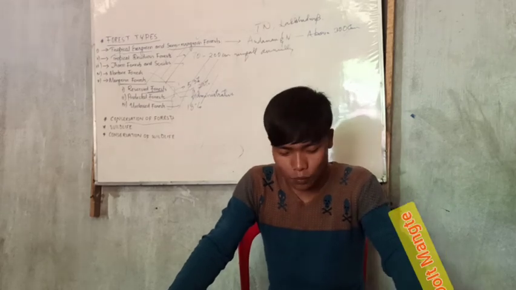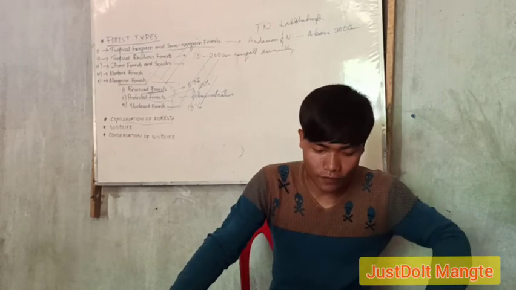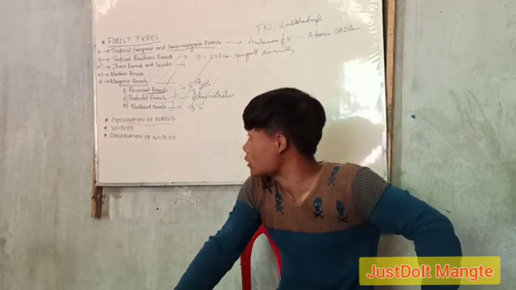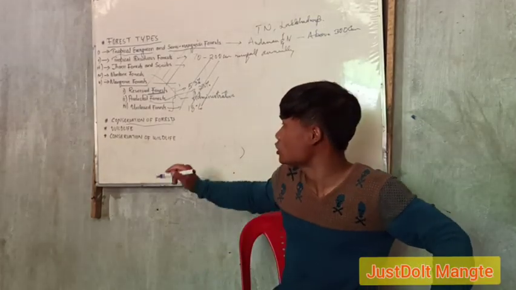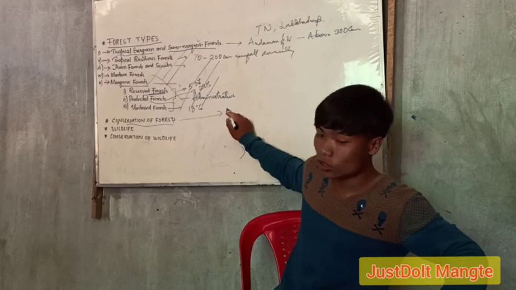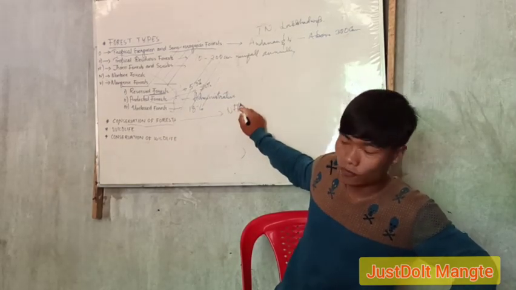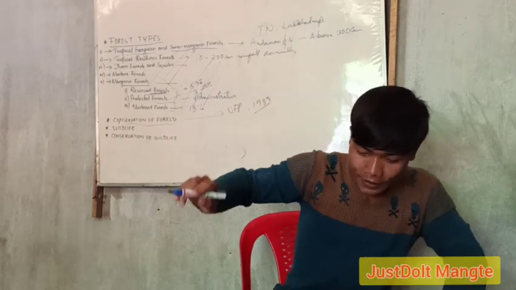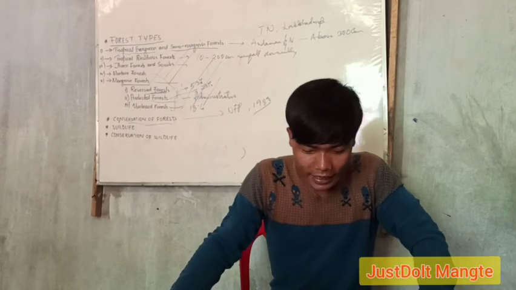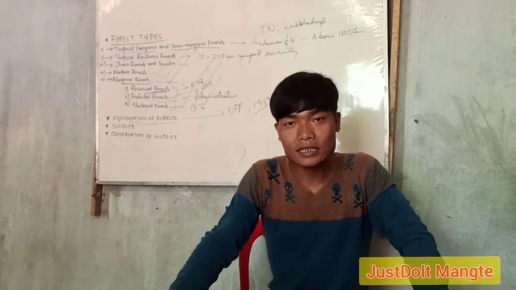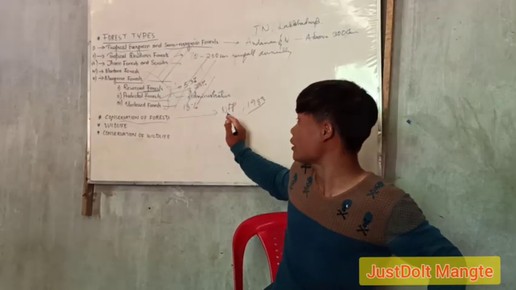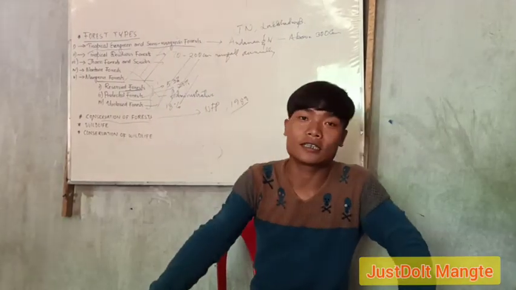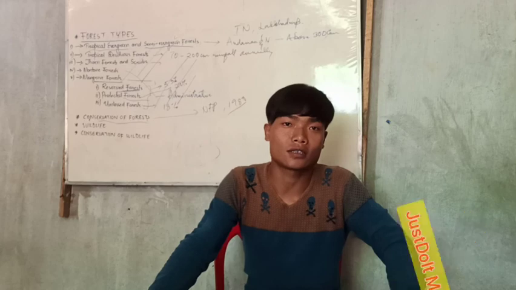So we need to protect and we need to conserve the forest. So according to the National Forest Policy 1988, this National Forest Policy 1988 seeks the conservation of forests based on sustainable development.